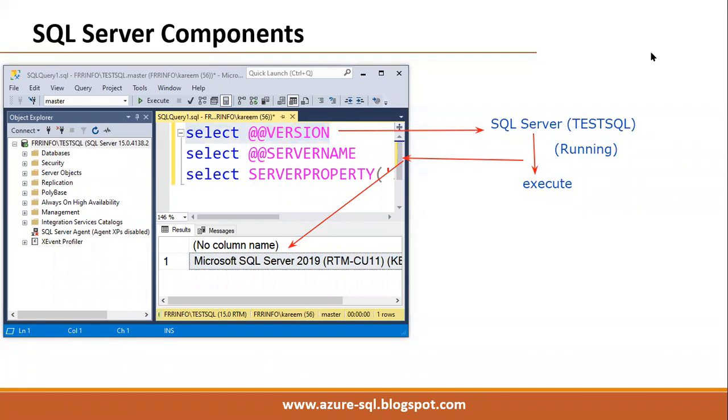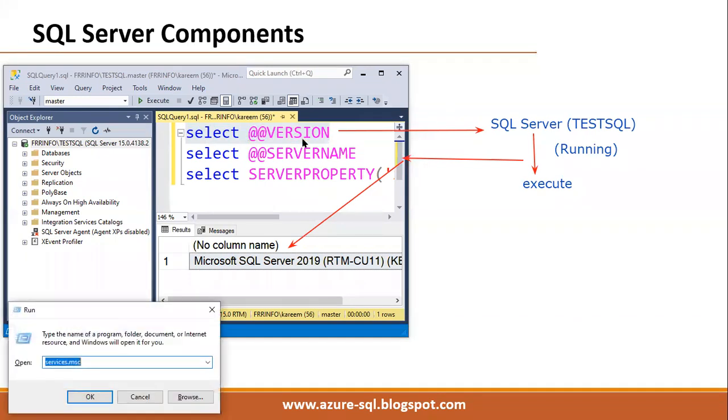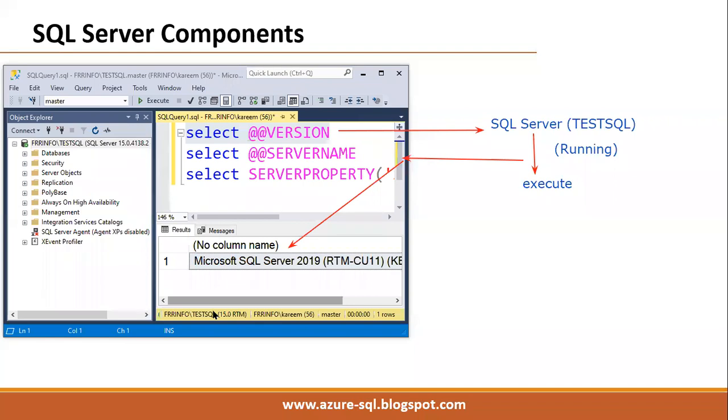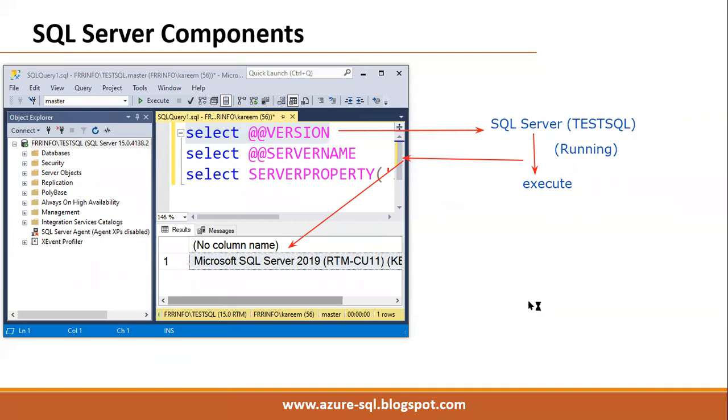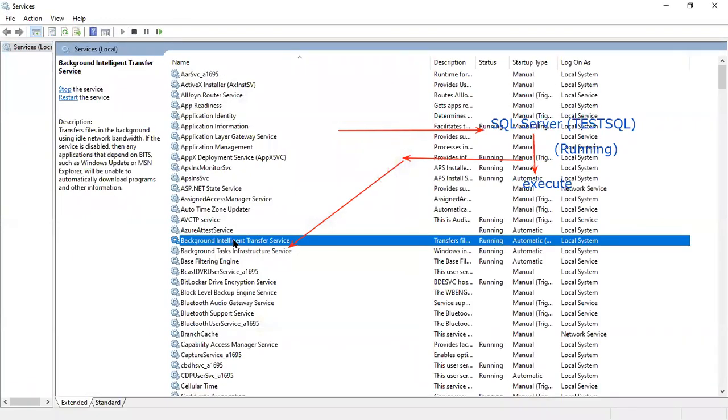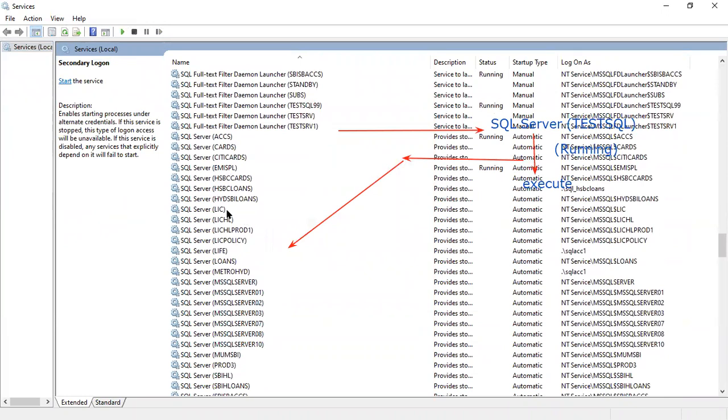From where can we check the services? We can go to Run and type services.msc.